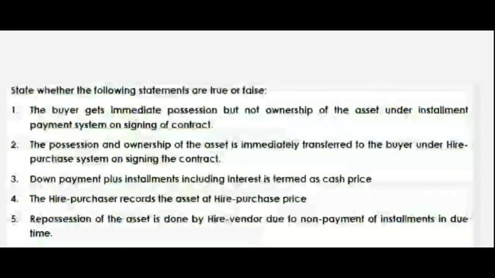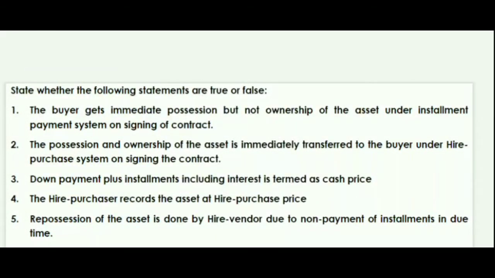Next question is true and false type. Let's start with the first question. The buyer gets immediately possession but not ownership of the asset under the installment payment system on signing the contract. Is it right or false? No guys, it's a false statement. The buyer will get immediately possession as well as the ownership of the asset even on the installment payment system.